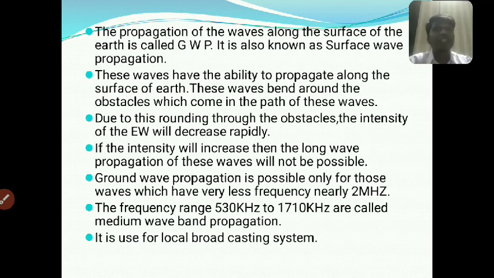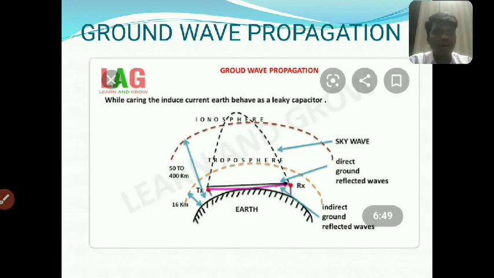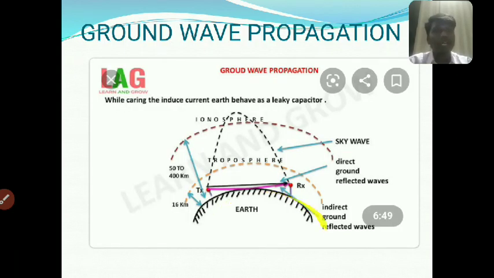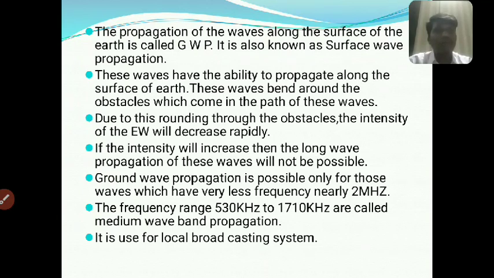The propagation of waves along the surface of the earth is called ground wave propagation. It is also known as surface wave propagation, because the wave moves along the earth surface. And the second point: these waves have the ability to propagate along the surface of the earth.